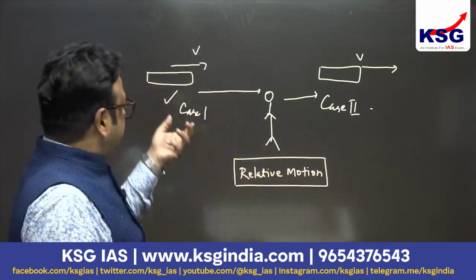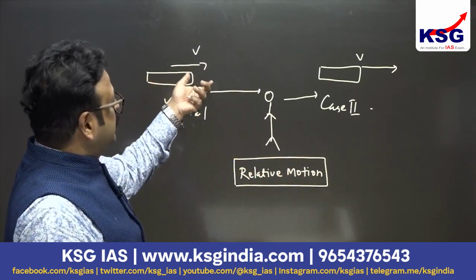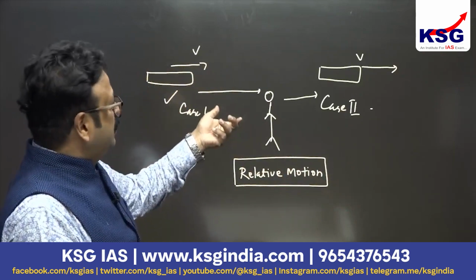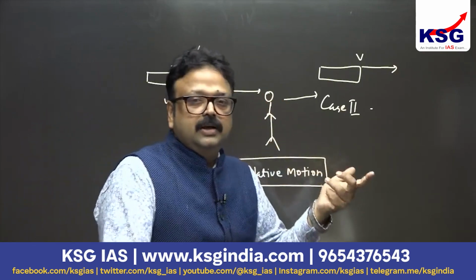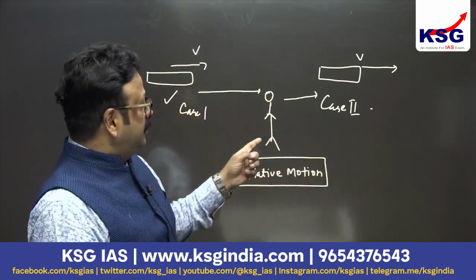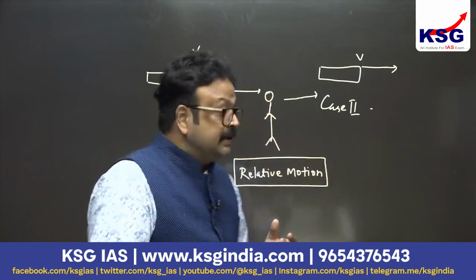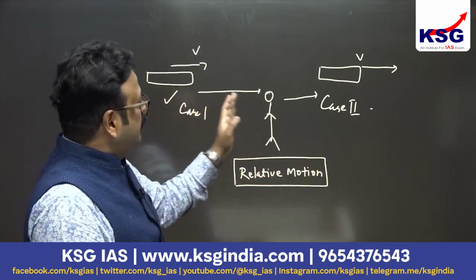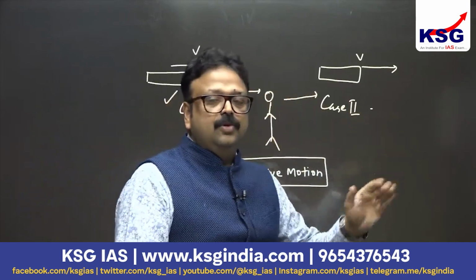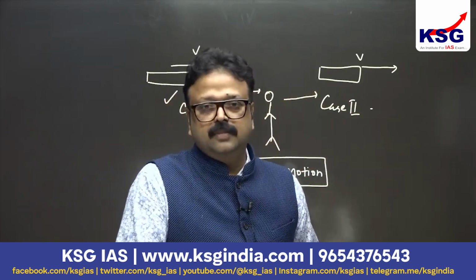What does it mean? If the source which is producing the sound or wave is under motion, the perceived frequency or intensity of that sound is going to vary. If it is coming towards you, it is on the increase. If it is going away from you, it is on the decrease.